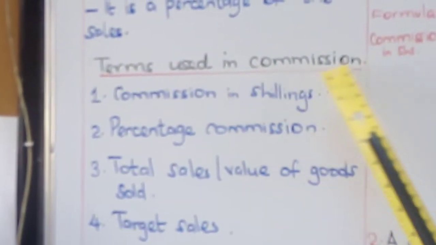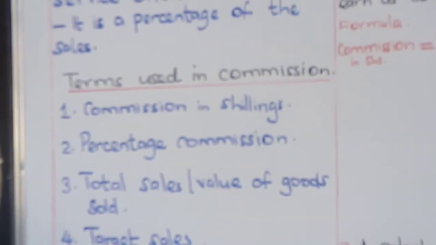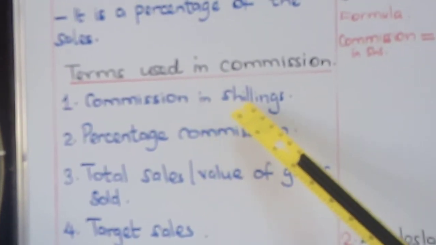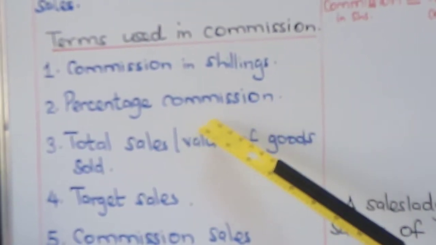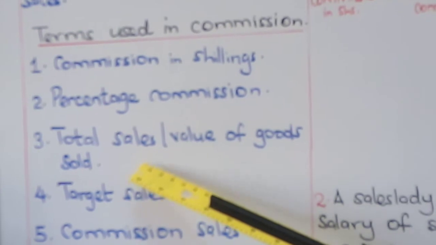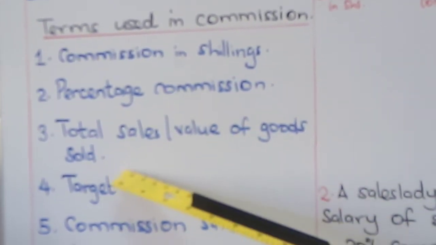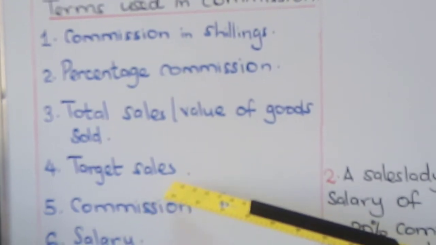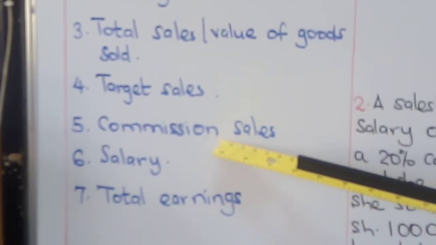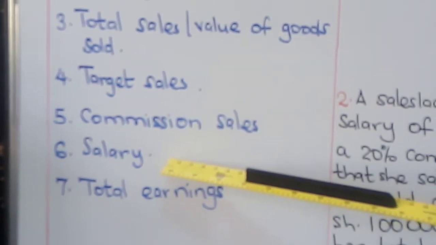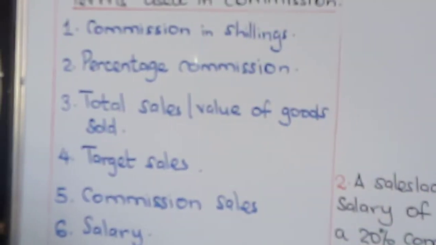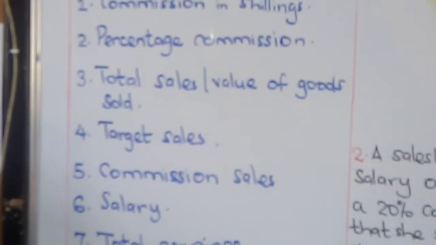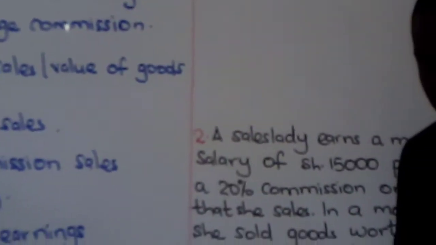There are some terms used in commission, and you will be meeting them in various questions. We discuss commission in shillings. Then there is percentage commission, a percentage of the total sales. There is total sales or value of goods sold. Then there is target sales, commission sales, salary, and then total earnings. These are some of the terms you're going to encounter as we do commission. I hope you've understood.